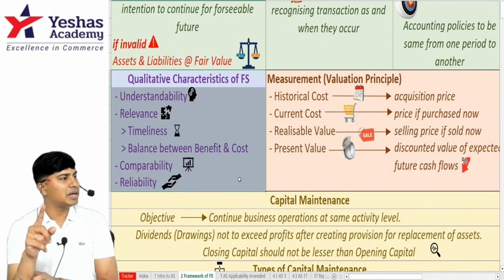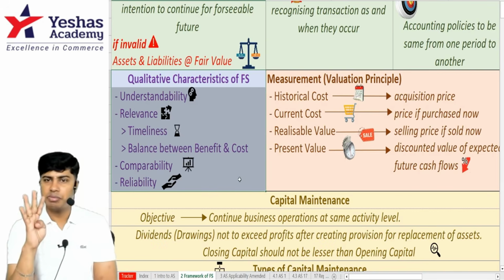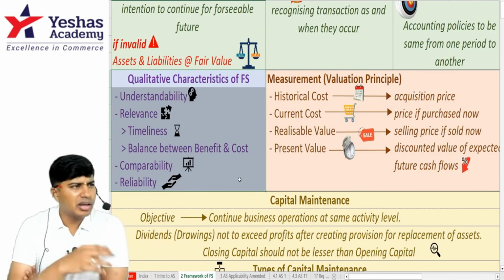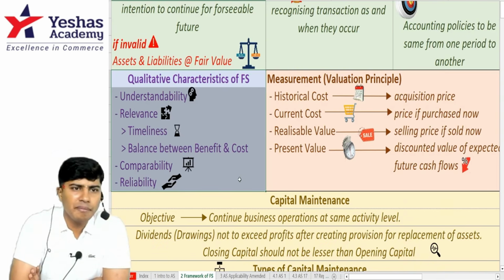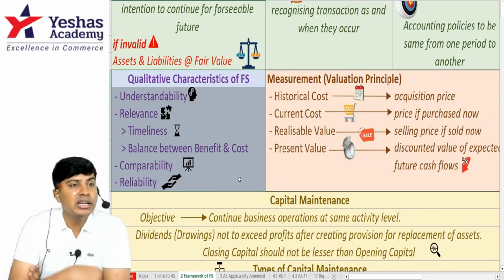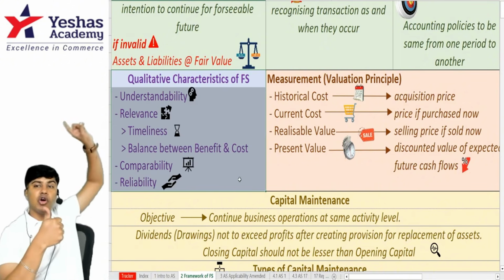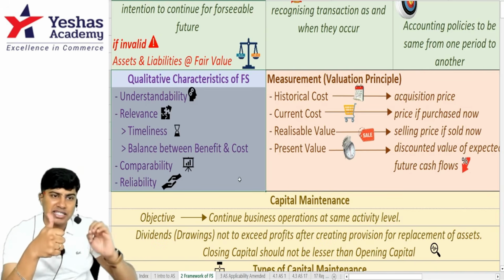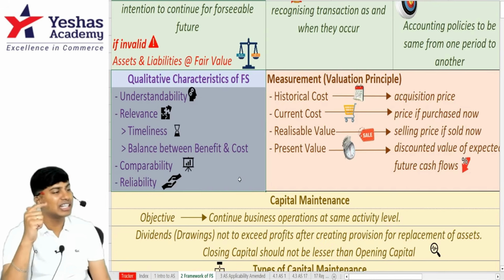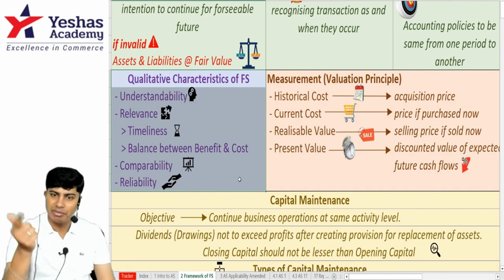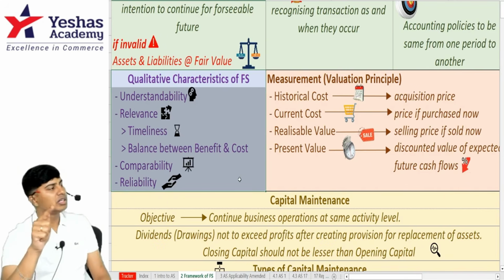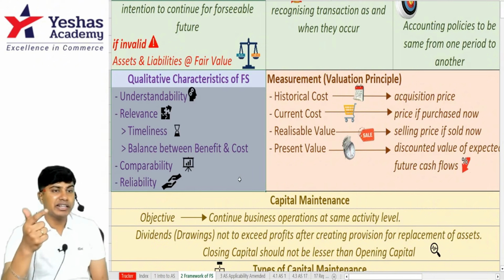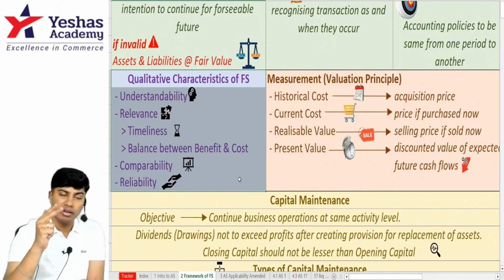To record assets and liabilities in financial statements, you have four valuation principles. Depending upon the situation, the same item will be valued in four different values. And depending upon the situation, we pick the value to write in our financial statements. So, what are the four valuation principles? Number one, historical cost. The money that you paid long, long ago when you purchased the asset is historical cost. Money that you should pay today, if you buy the same asset, same model today, that becomes current cost. Not the second hand product, the same product in the market today, what is the rate will become current cost. If in case you decide to sell that asset today, it is a price at which you can sell. Such an expected price at which you can sell becomes realizable value.